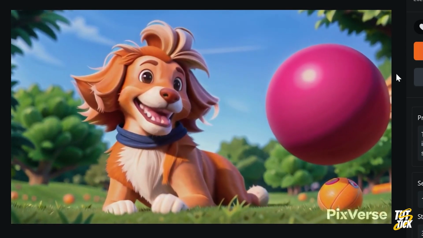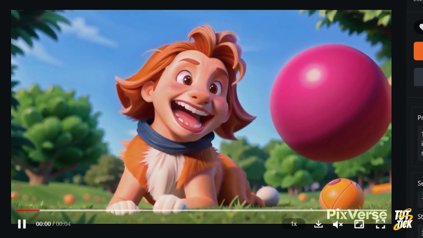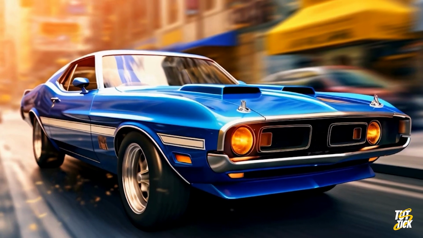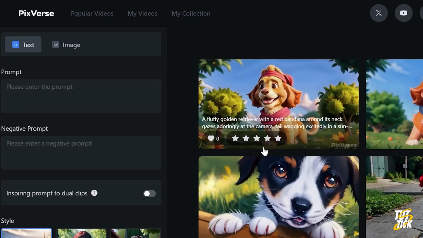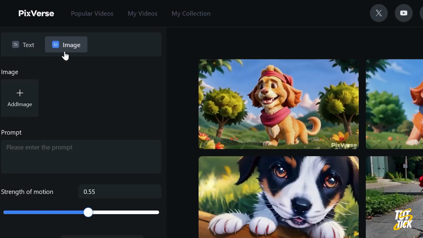I repeated this process several times and realized that the video produced by text has less accuracy compared to image to video. You can get better results by adding a picture. So let's go to the image to video section and upload our desired image. Write a prompt.